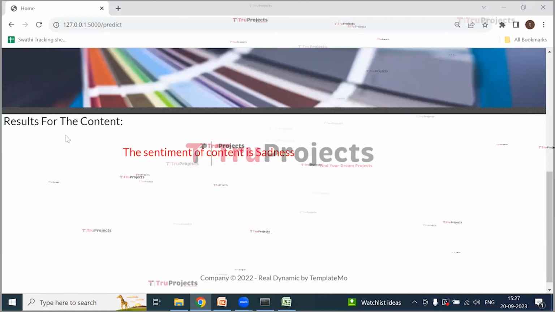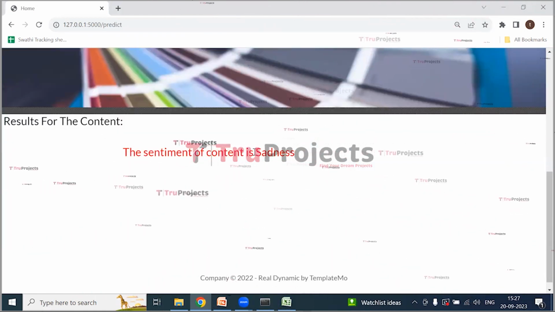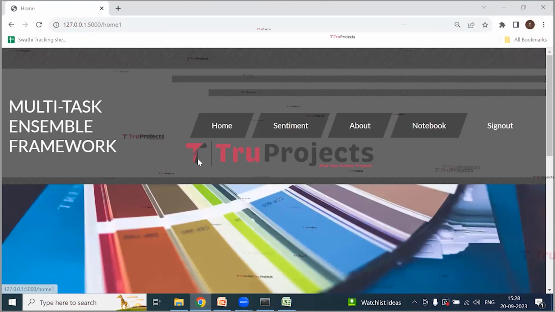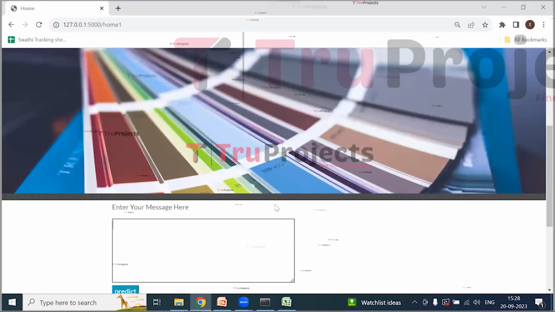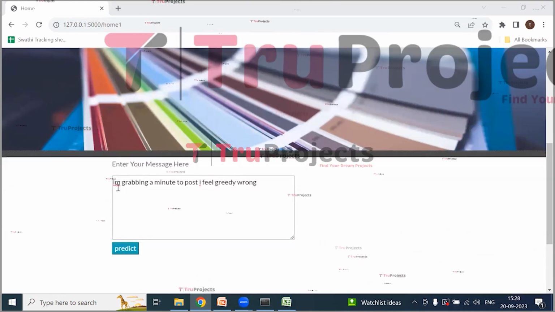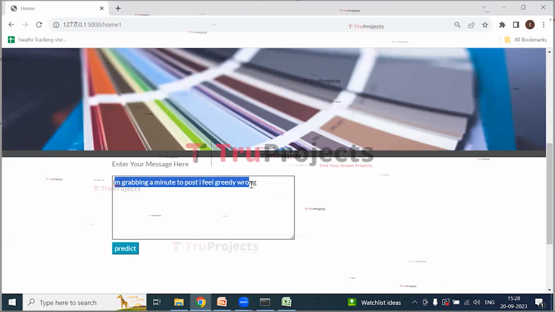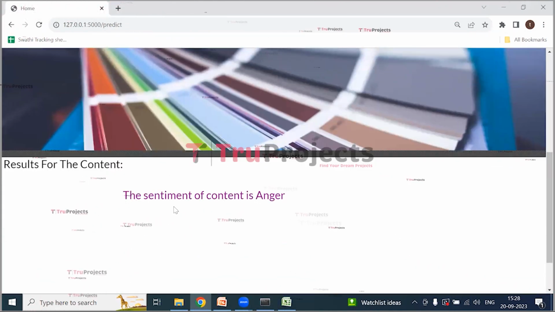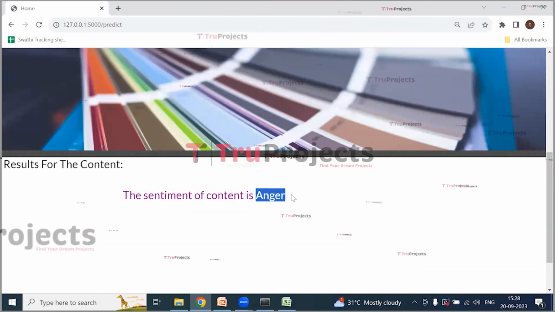So we can see we got the result for the content. The sentiment of the content is sadness. Now let us enter one more message and check the sentiment of that message. So I'm entering one more message. This is the message which I have entered. Now click on predict. So here we can see the sentiment of the content is anger.